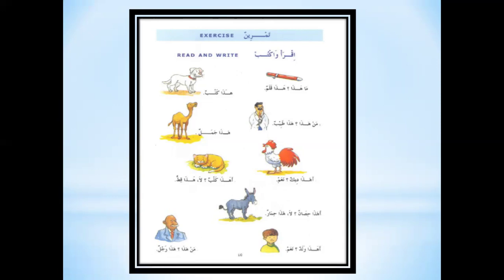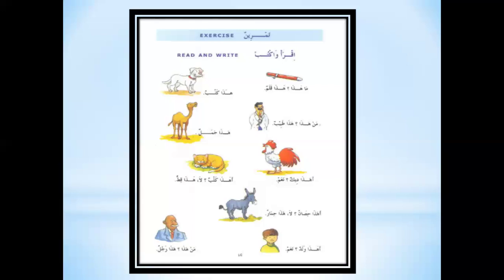This is a camel. Ahada deekun. Na'am. Is this a rooster? Yes. Ahada kalbun. La. Hada qittun. Is this a cat? Sorry, is this a dog? No, this is a cat.